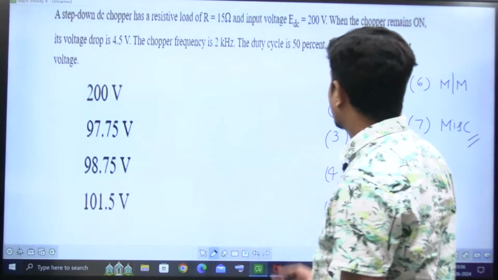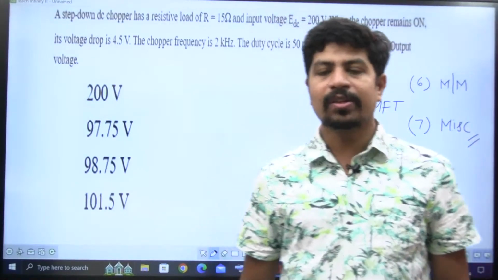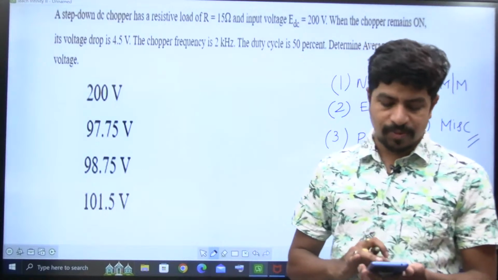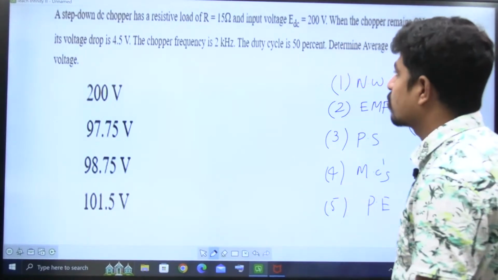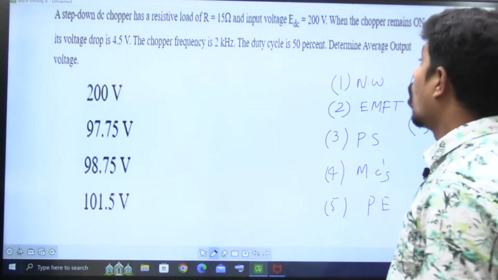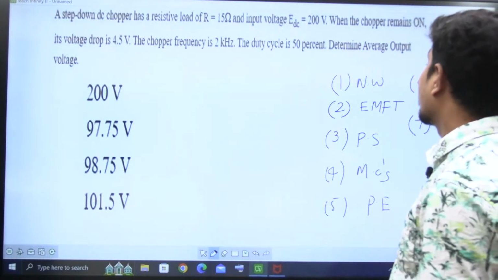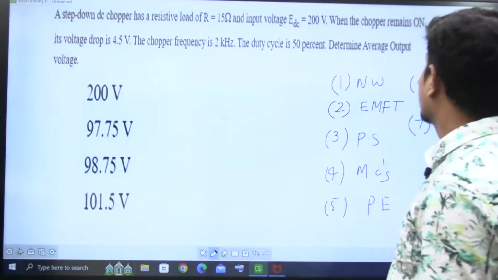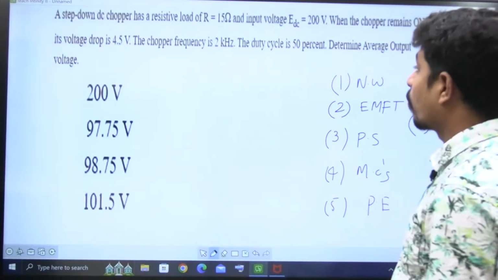Now let's enter into the very first question that was asked in the 2023 electrical paper from HPCL. All of you read the question, I'm reading the question along with you. Please look at the question. A step down DC chopper has a resistance load of R equal to 15 ohm and input voltage of EDC equal to 200 volts. When the chopper remains on, the voltage drop is 4.5.